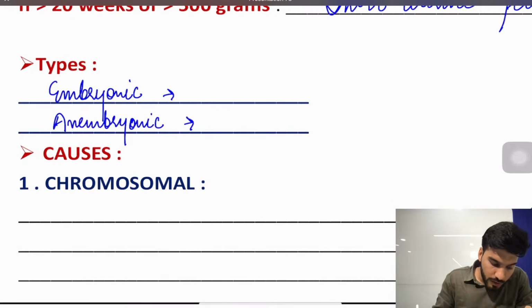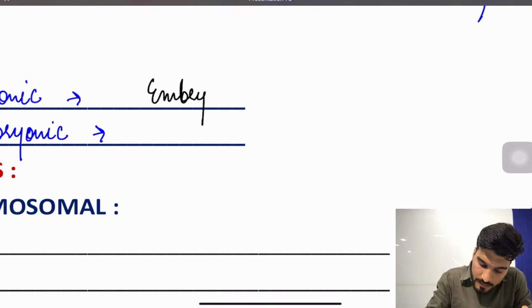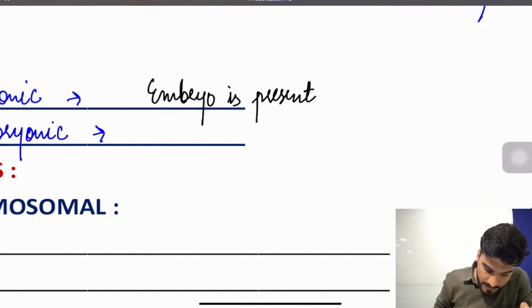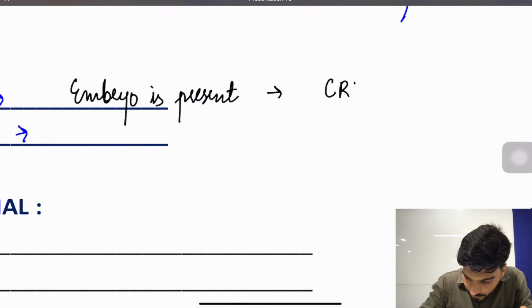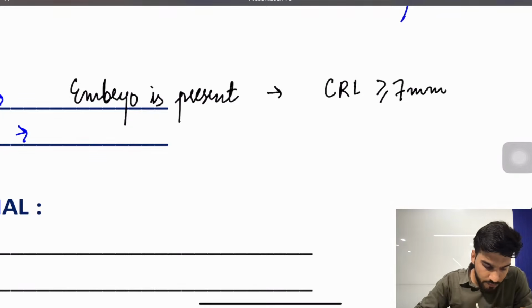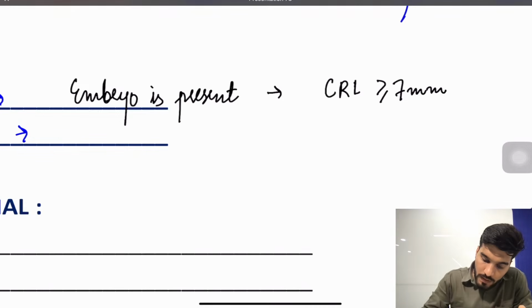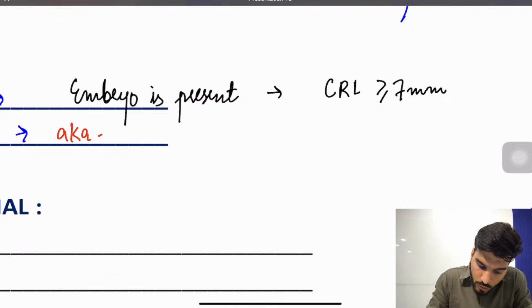So what is an embryonic abortion? It is a type of abortion in which the embryo is present, and the crown rump length is more than or equal to 7 mm. So what is an anembryonic abortion? The embryo is absent. It's also known as blighted ovum.